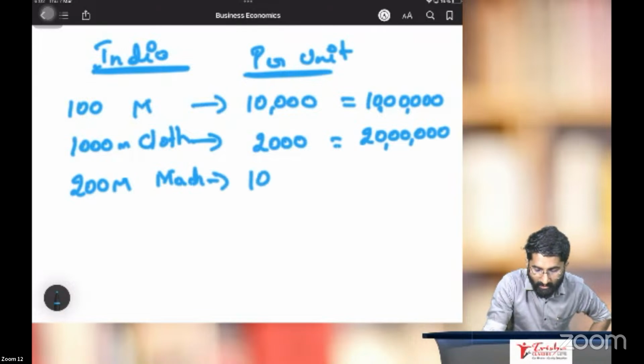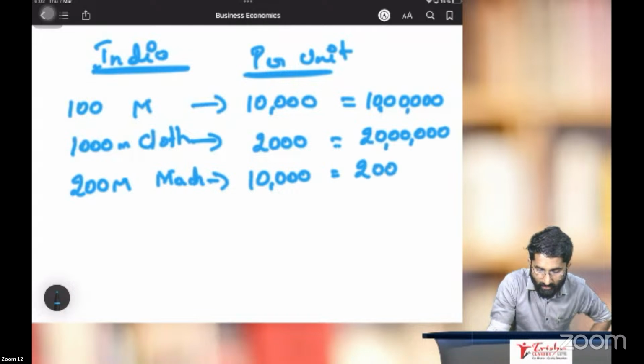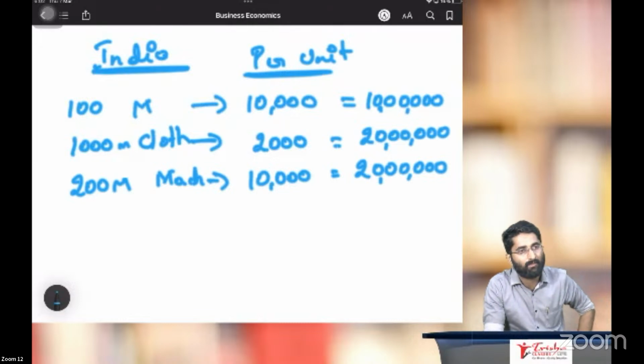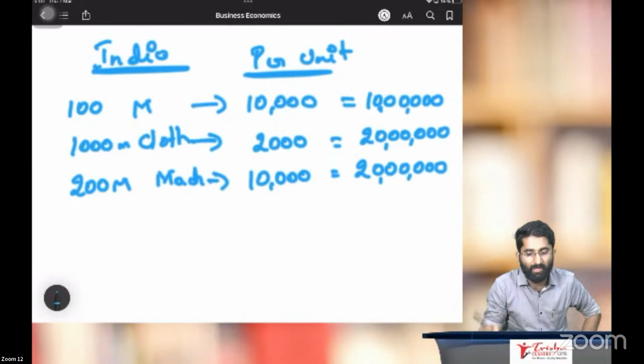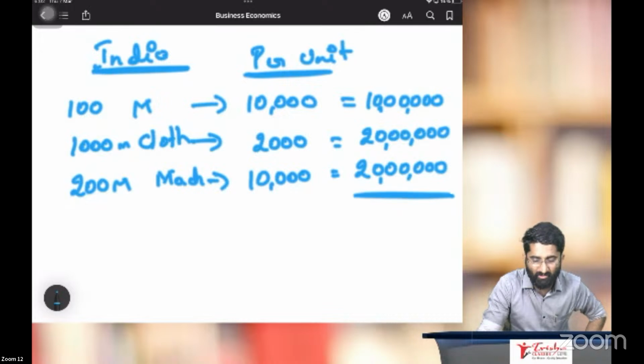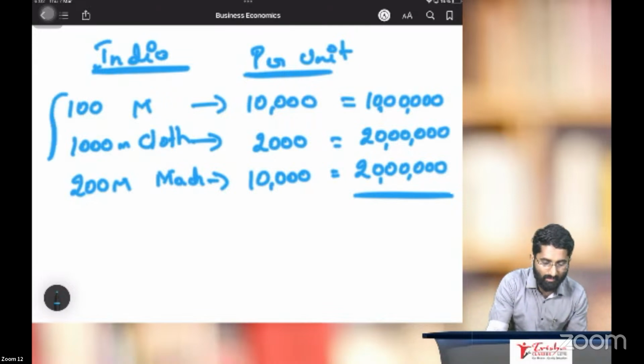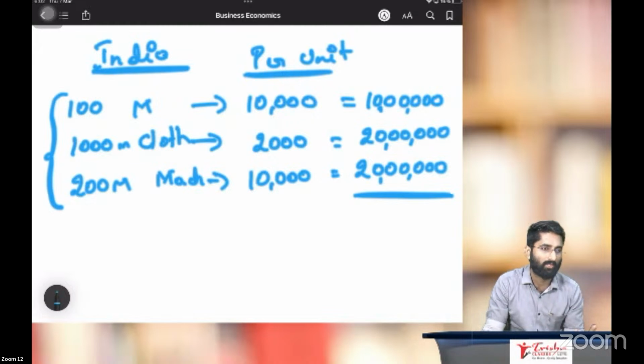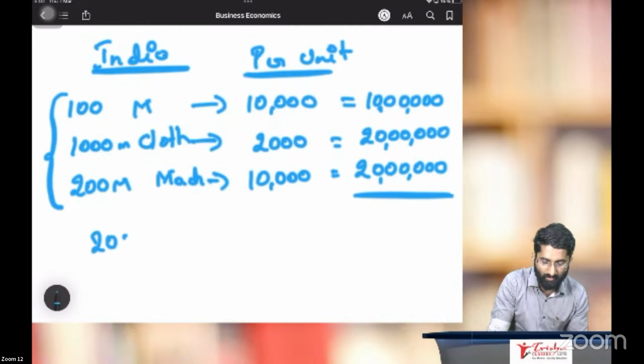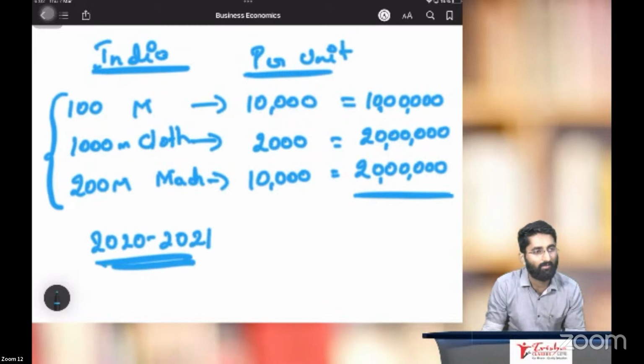Per machine, it is 10,000. Again, 20 lakhs. Think that all these are our production. I'll confine our discussion to some hypothetical example. Think that we in India produced only this much of production in 2020, 2021. These were our production.